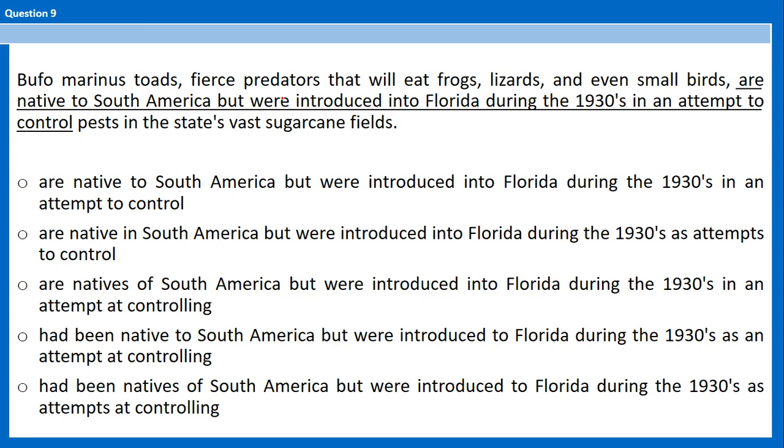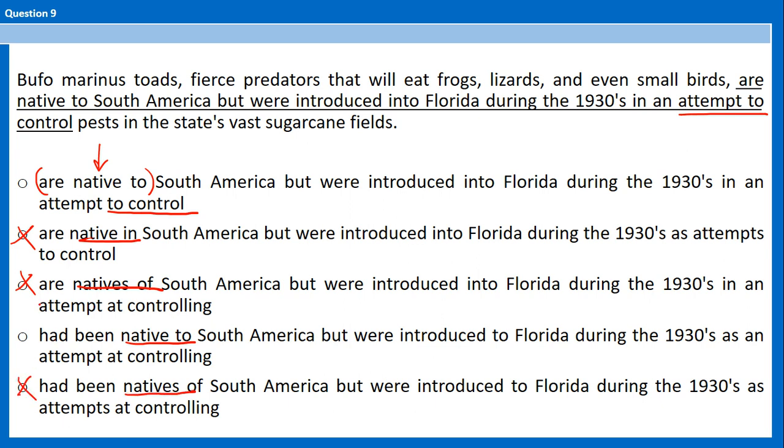Number 9. Are native to South America, but were introduced into Florida in the 1930s. In an attempt to. Okay, attempt to. That's an idiom. Attempt to control. Also, we use are native to, native to with animals, and native of with people. Native in doesn't work. Natives of, nope. Native to works. Native of doesn't work.